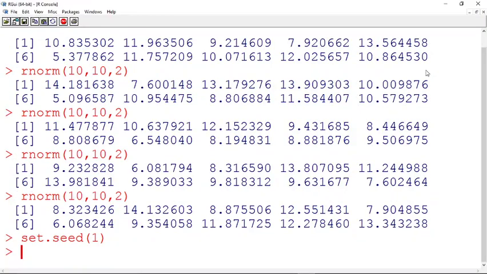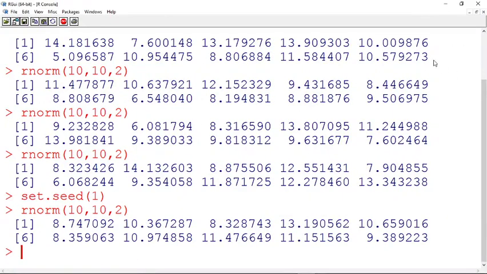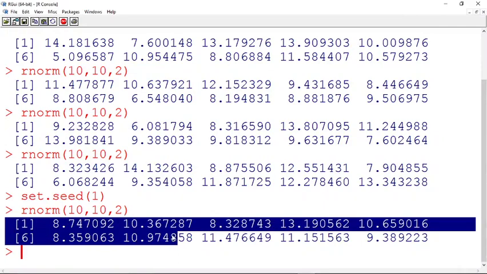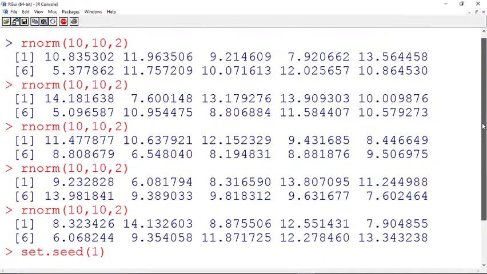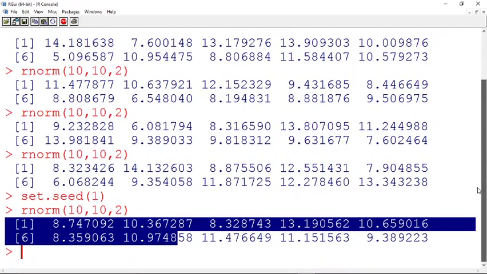Now let's see how it is working. If you don't understand what I say, you can try to understand when I execute it further. Now let me show you. I say rnorm of 10, 10, 2. Yes, the same thing. See, you are getting a different value. This doesn't match any of your previously generated values.